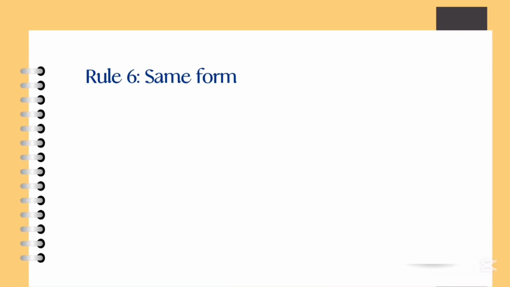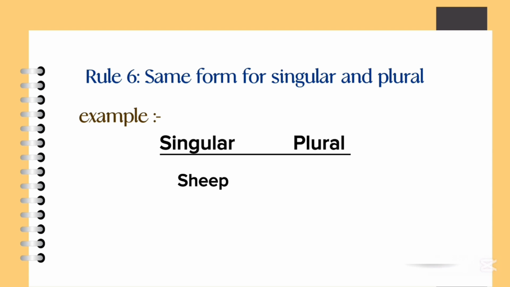Rule 6. Same form for singular and plural. Example: sheep, sheep, deer, deer, fish, fish.